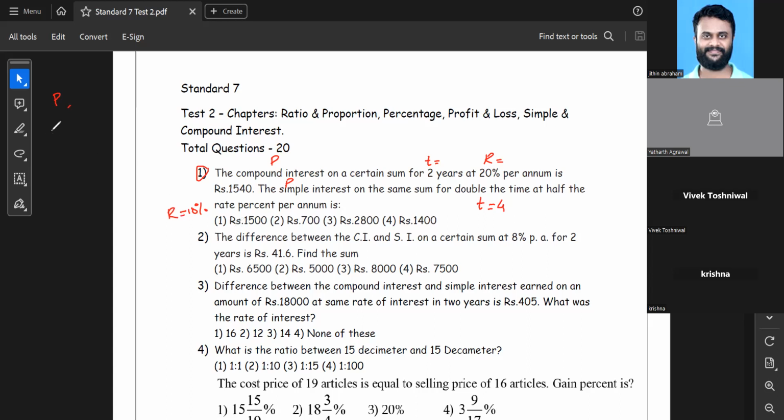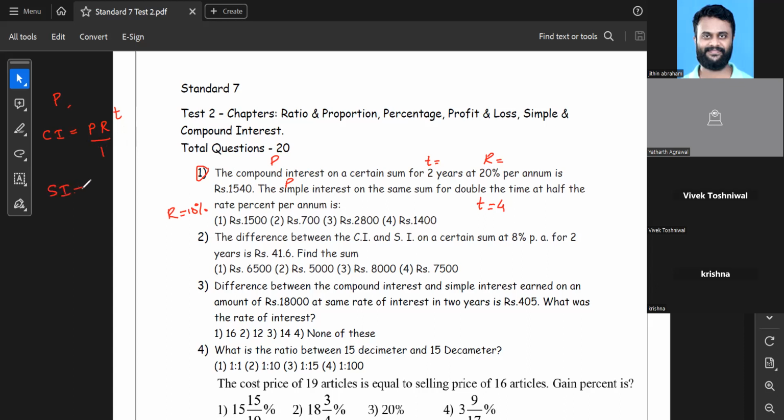Just for the starter, I'll give the formula connected to compound interest. The compound interest formula, I'll call it CI, is basically principal multiplied by rate of interest, divided by 1 because the rate of interest is calculated per annum, and raised to number of years, how much ever, in this case it is T. So P R raised to T is compound interest.